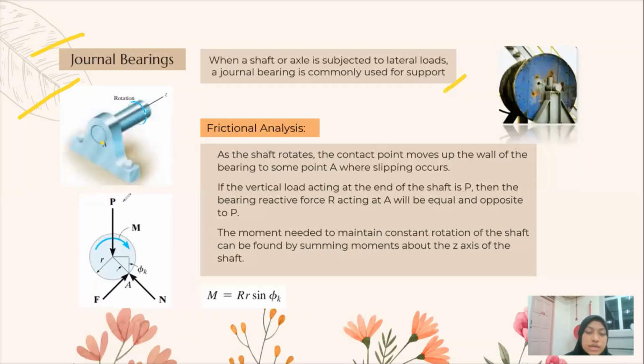If the vertical load acting at the end of the shaft is P, then the bearing reactive force R acting at A will be equal and opposite to P. The moment needed to maintain constant rotation of the shaft can be found by summing moments about the z-axis of the shaft. And lastly, this is the equation related to journal bearings.